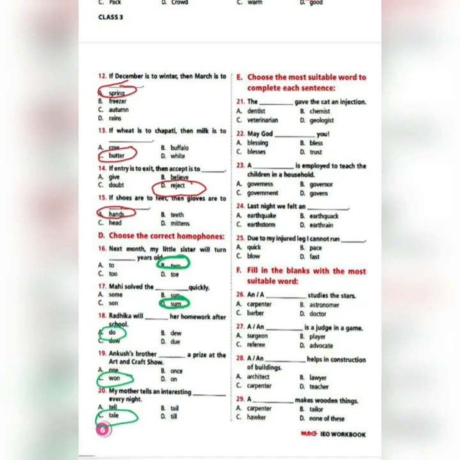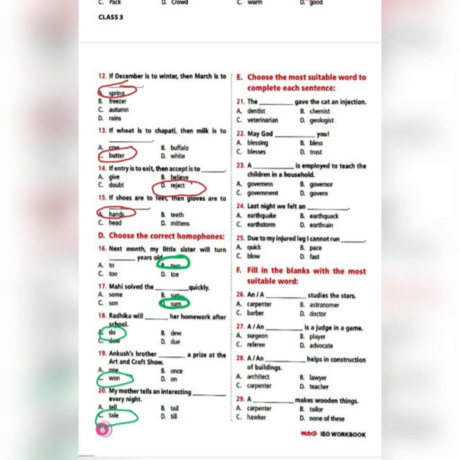Now we come to exercise E, that is choose the most suitable word to complete each sentence. So here there is no particular chapter which you need to know before solving this. This is just pure English grammar. When we talk, when we speak, how we frame a sentence, that is only what you have to use here.